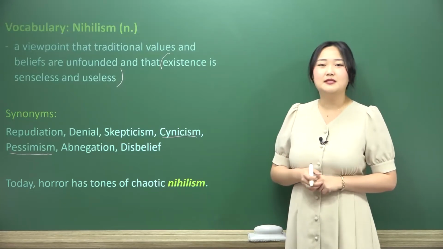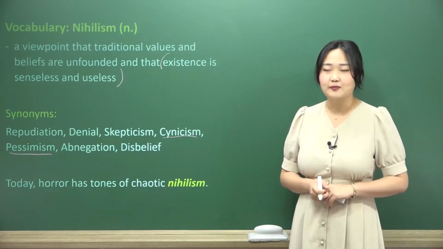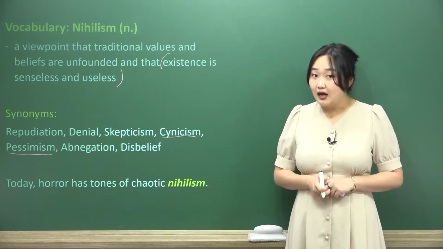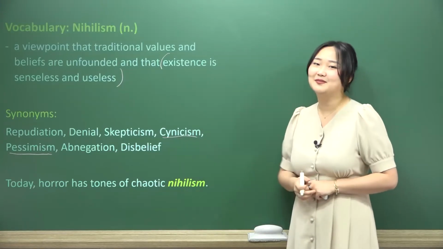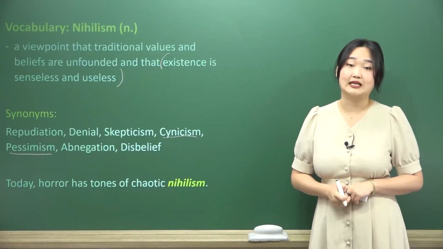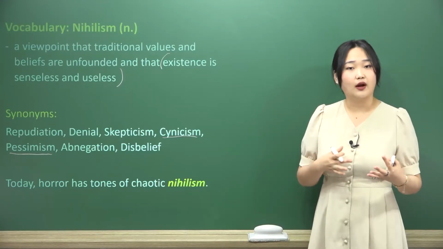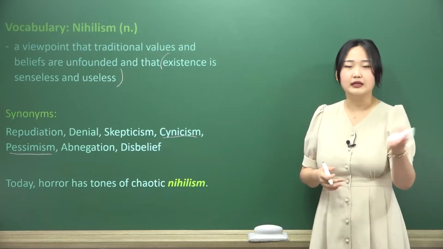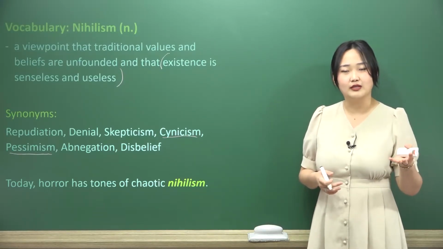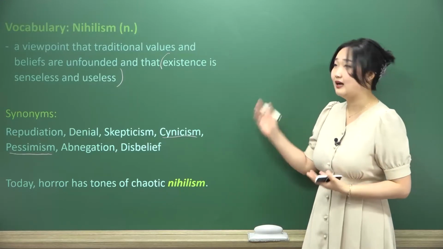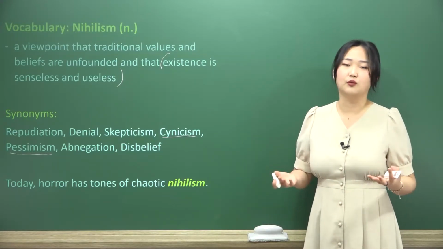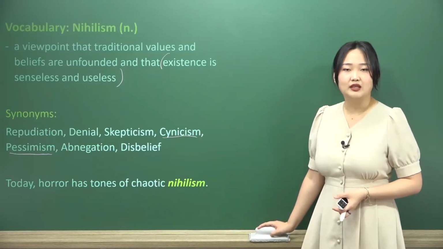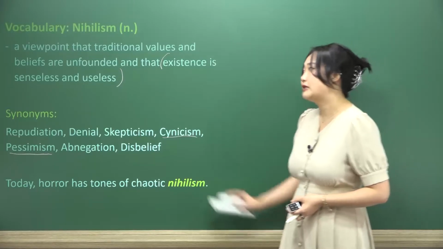The reason why I bring this up isn't because we're gonna be using it in our essays. Some people never have to use it in their essays ever, and that's fine, that's great. But the word nihilism does come up quite often in textbooks and in theories. We tend to see it quite often in literary works, and if somebody is very much like Eeyore, the donkey from Winnie the Pooh, the one with the weird tail, he's considered a nihilist because he doesn't think there's any meaning to the world. He's very downtrodden all the time. And so if you meet somebody who doesn't really think that there's a purpose to the world, then you tend to call them a nihilist.